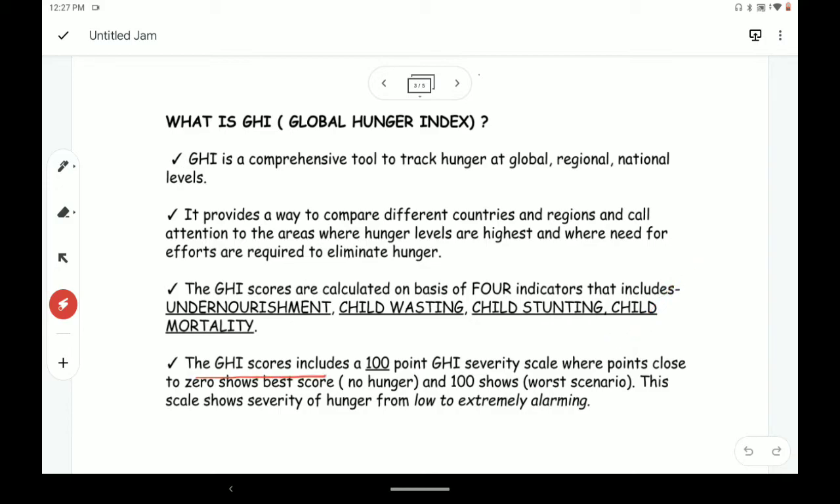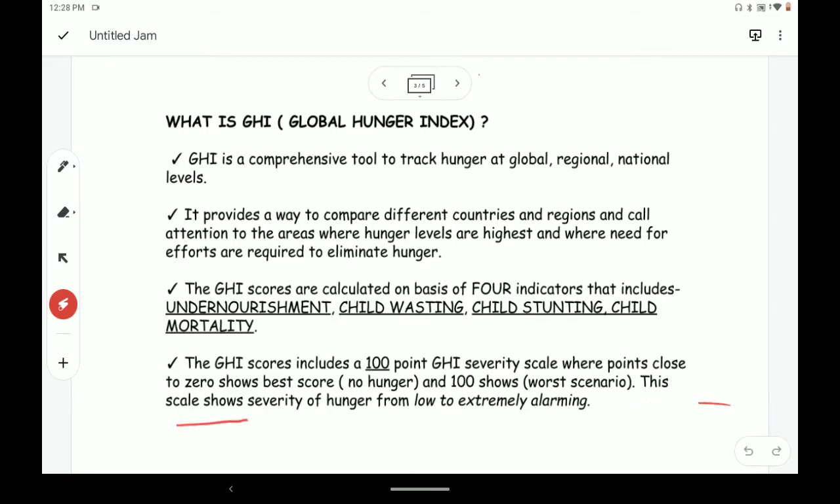Now the GHI scores include 100 points. From 100 points, the countries are given marks according to these four indicators. In the GHI severity scale, those who are close to zero show the best score, or no hunger. But there is not even one country in the world which has zero points or no hunger. And 100 points shows the worst scenario, like those countries which have scored 60, 70, or 80 are showing the worst scenario. And the more we move towards 100, the worse the situation gets.